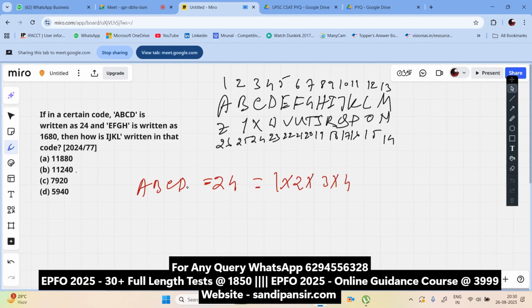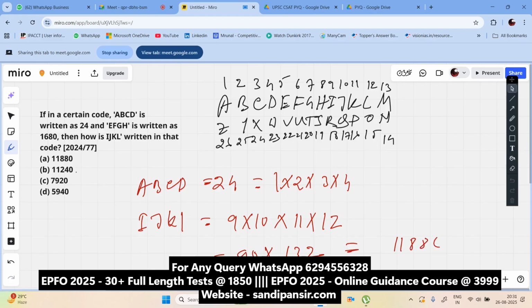Now, what should be IJKL? It should be 9 into 10 into 11 into 12. That means 90 into 132, and the answer should be 11880. Got it?